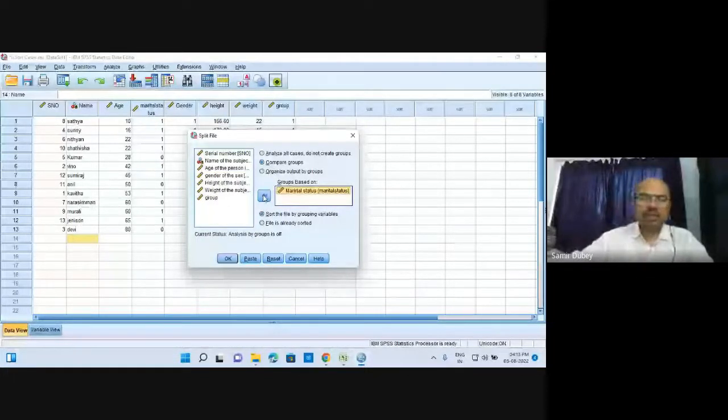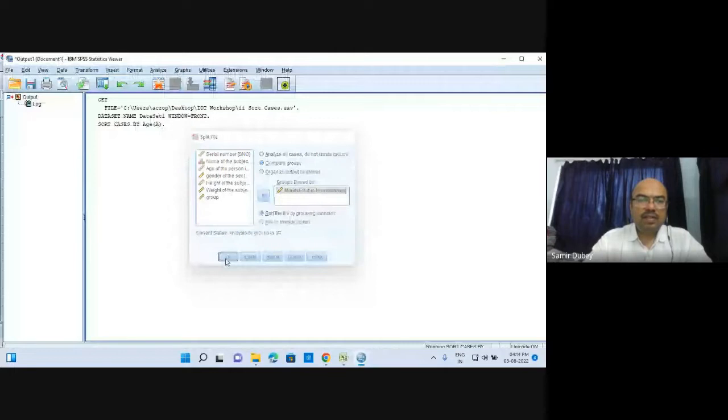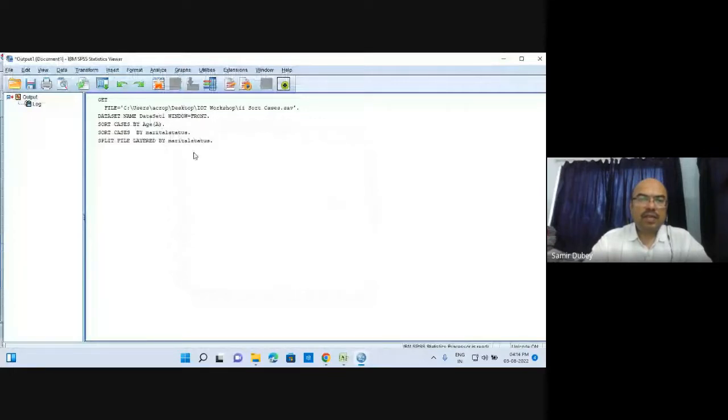So this is over here. Then sort the file by grouping variables. If the file is already sorted, you can use this option, file is already sorted, but our file is not sorted on marital status. So what we are doing is just splitting the file into two different parts. On the basis of marital status, the file shall be split. Now the file is layered by marital status.